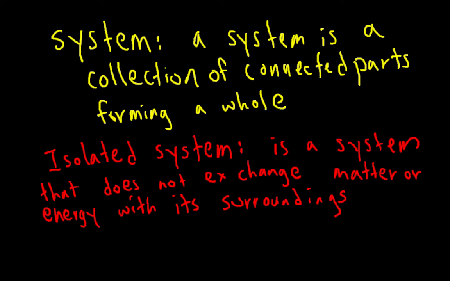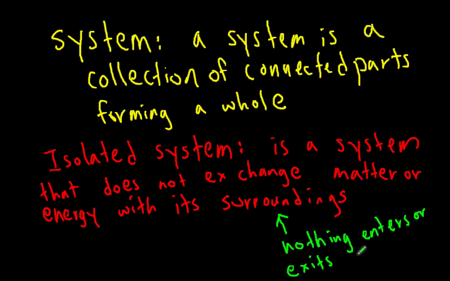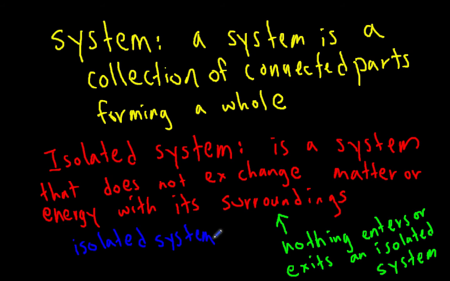The concept of an isolated system is a little bit idealistic. There's really no such thing as an isolated system in real life. Isolated means that nothing can enter or exit, and we know that's actually impossible. Even the Earth isn't an isolated system because sunlight and the energy from the sun enters the Earth. An isolated system must also be frictionless, and it's impossible in the real world to actually have a frictionless system. For that reason, isolated systems are kind of ideal, but they're easier to do calculations for, so we use them as a concept.